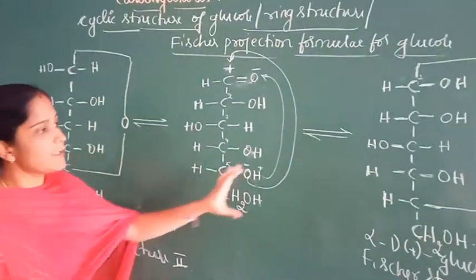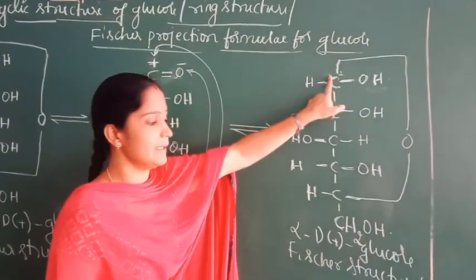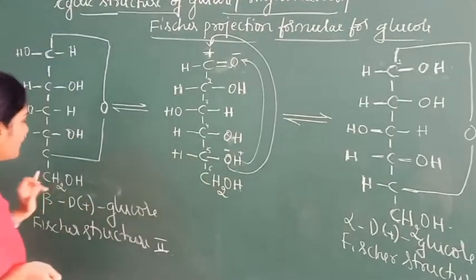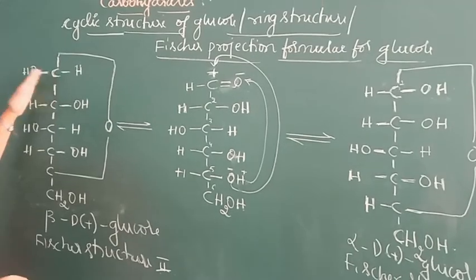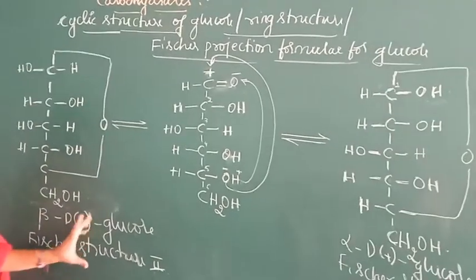So if the OH group is present on the right hand side at the first carbon, we call it alpha D glucose. If the hydroxyl group is present on the left hand side of the first carbon, we call it beta D plus glucose.